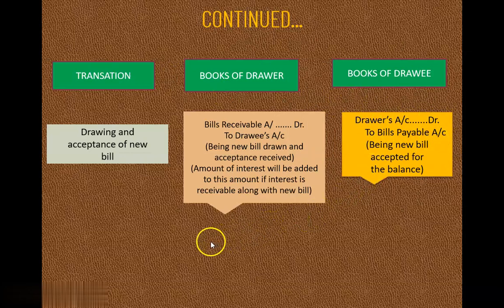So here we have discussed endorsement of bill of exchange, that is your case number 4, and renewal of bill of exchange, right? And we should remember the steps also, that we have to pass 4 journal entries when our first bill is cancelled. Thank you, students.